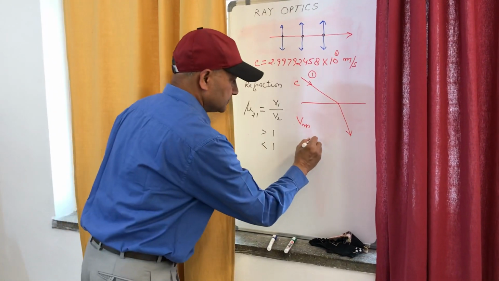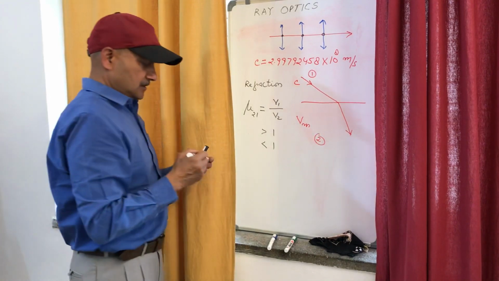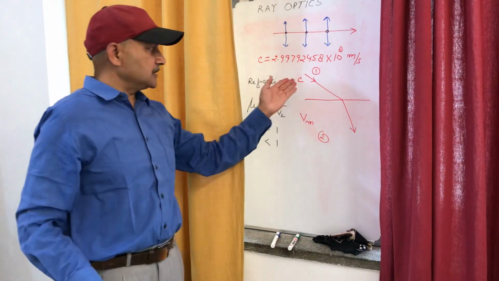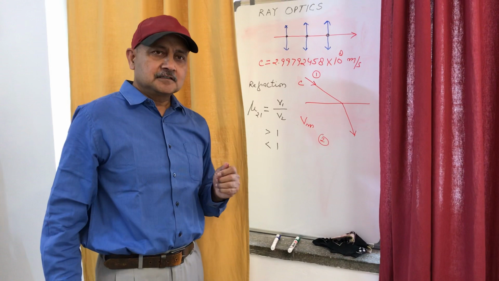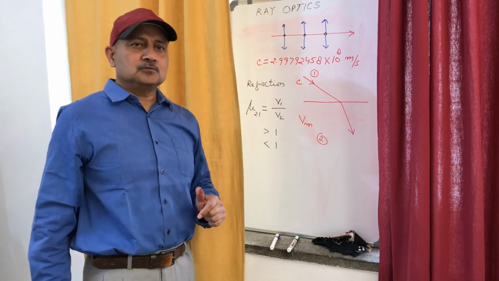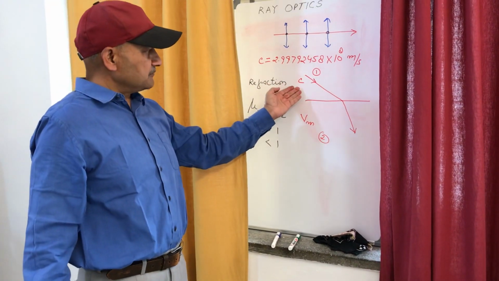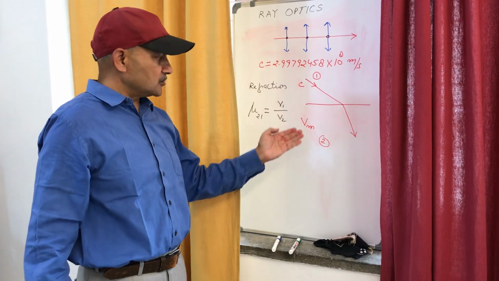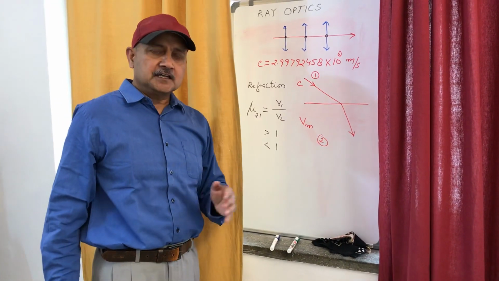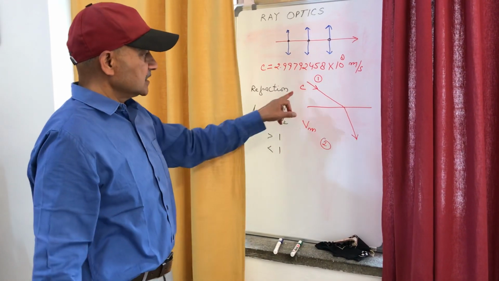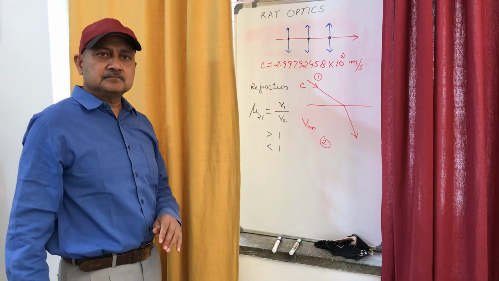This is second medium. Now we know that speed of light in vacuum is greater than any other value. So speed of light in vacuum is greater than the velocity of light or speed of light in any other medium. It means c is always greater than Vm.